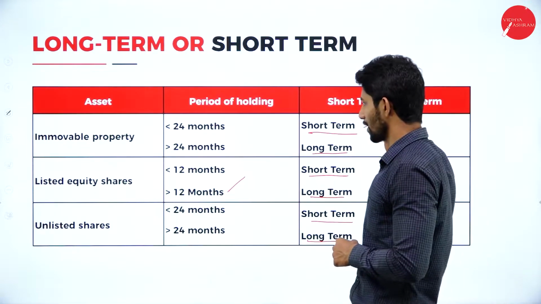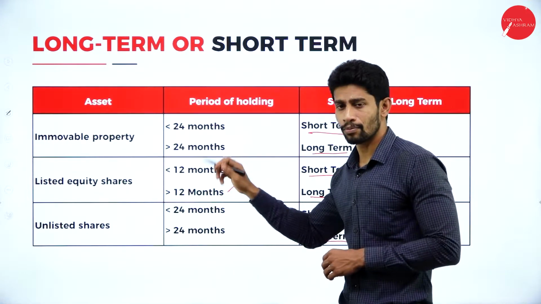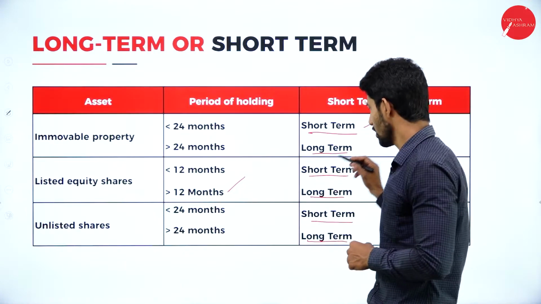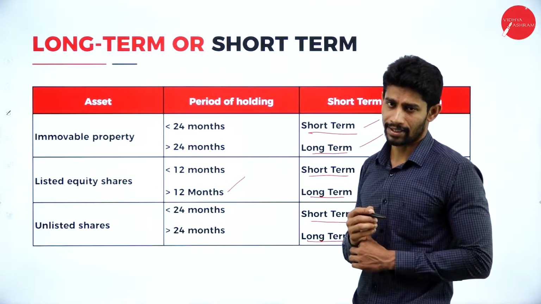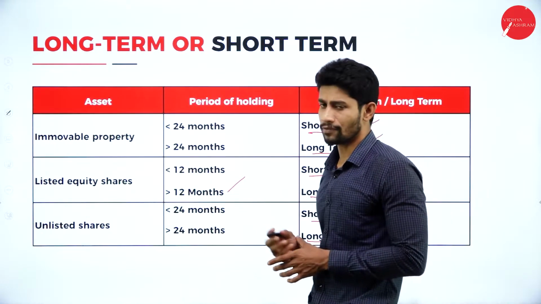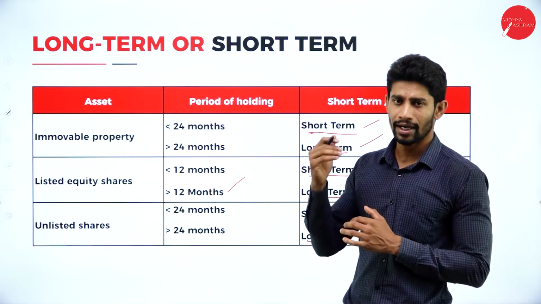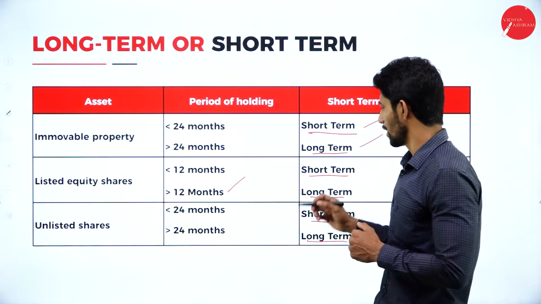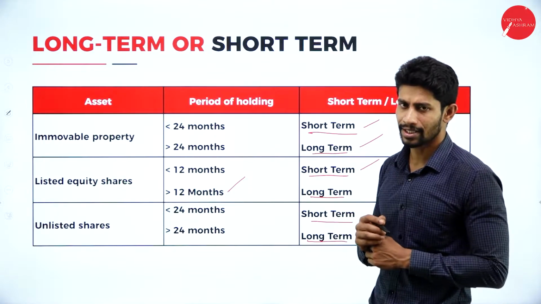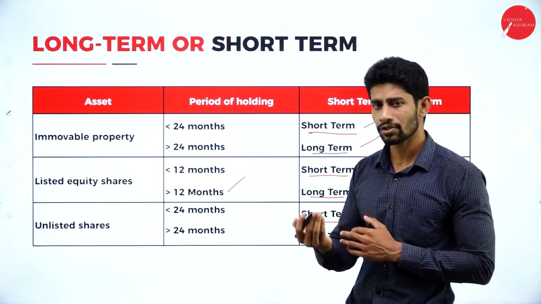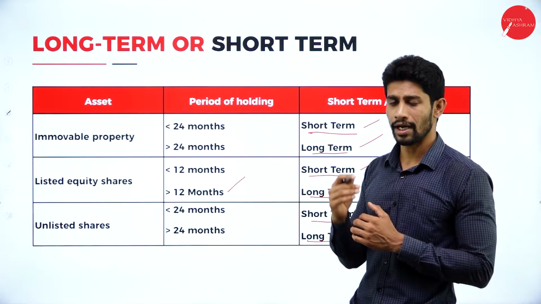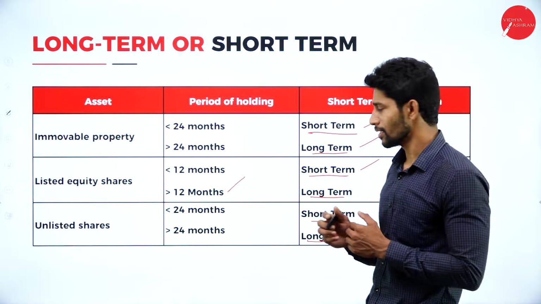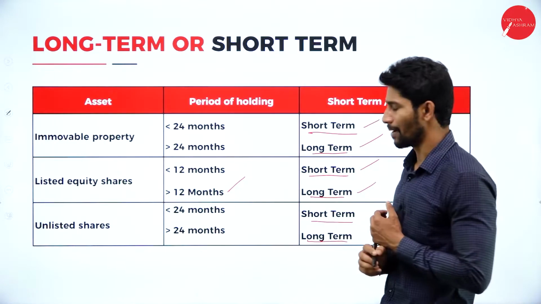So with respect to immovable property, if the asset is held for less than 24 months, then it is a short-term capital asset. If it is held for more than 24 months, it is called a long-term capital asset. And with respect to listed equity shares, if the shares are held for less than 12 months, it is called a short-term capital asset. If the shares are held for more than 12 months, then it is called a long-term capital asset.